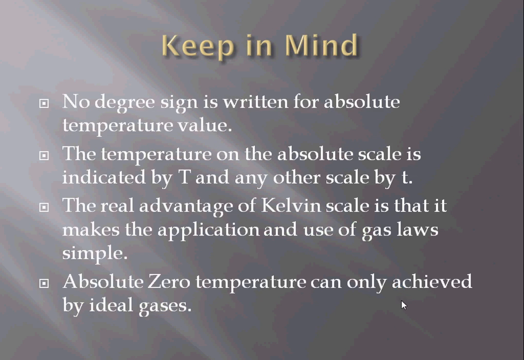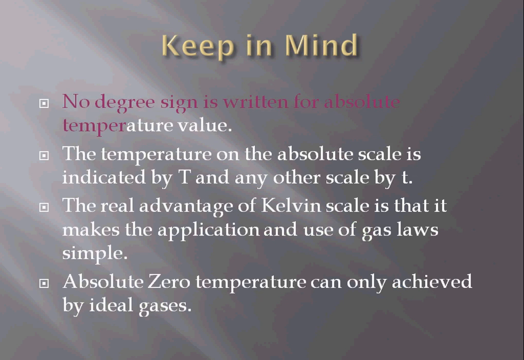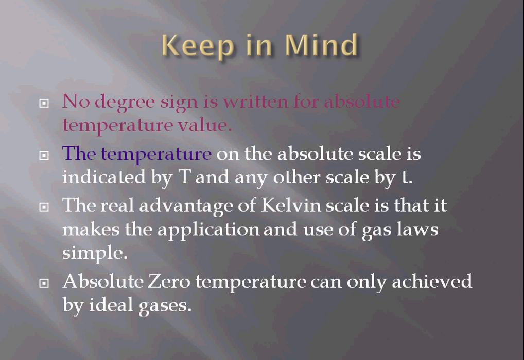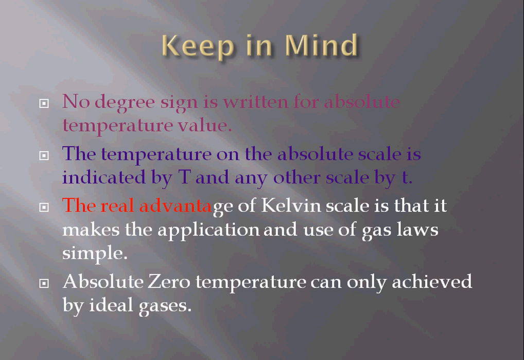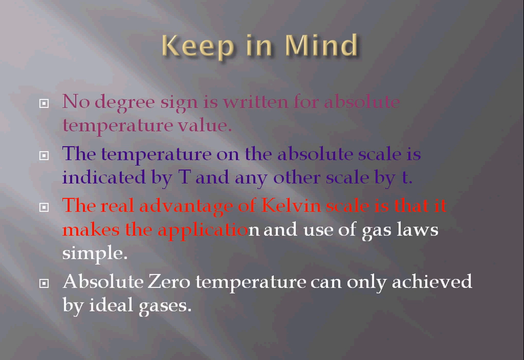Now let's keep in mind all these points. No degree sign is written for the absolute temperature value. The temperature on the absolute scale is indicated by capital T, and another scale can be written by small t. The real advantage of the Kelvin scale is that it makes the application and use of the gas law simple.